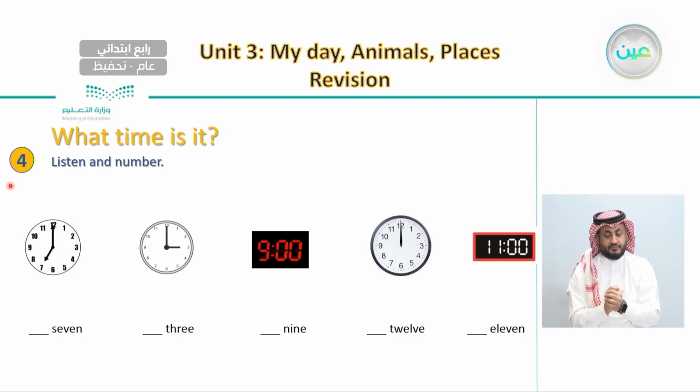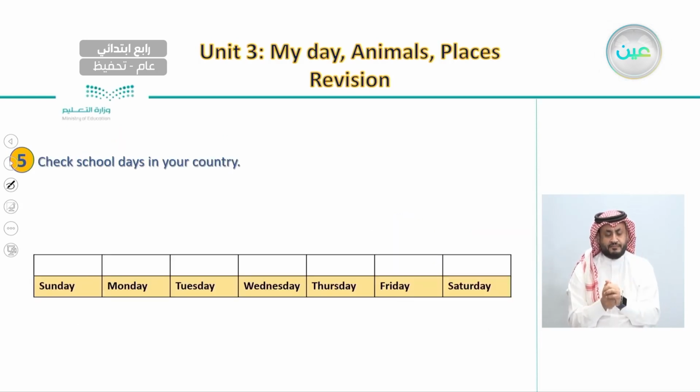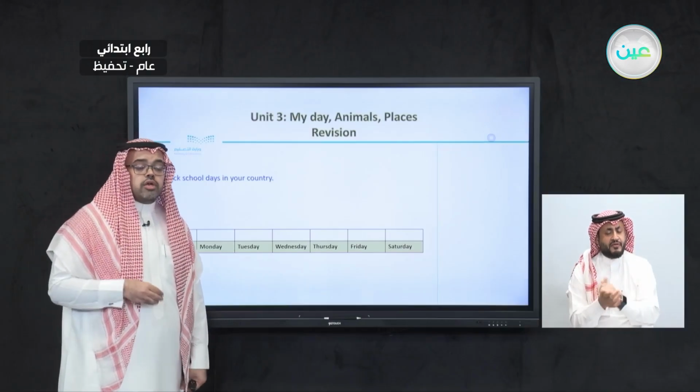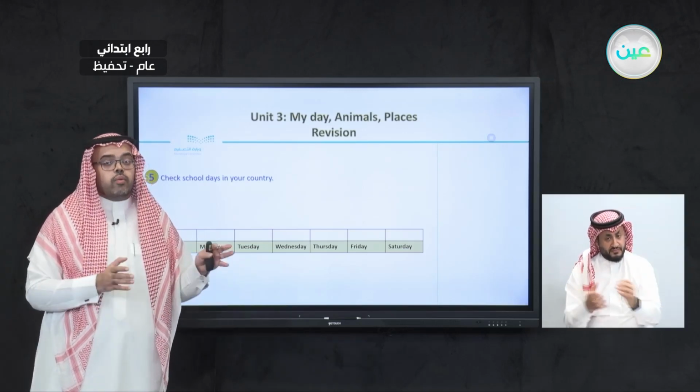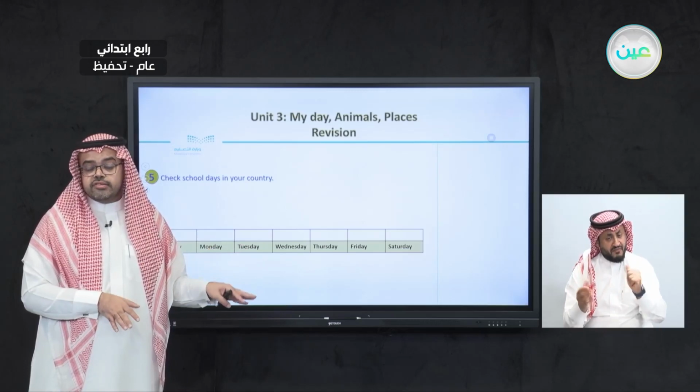We go to 12 and we write number 1. And this is only an example of how we answered this exercise. We listened to different times and we put the right numbers according to the listening. And after this, we said to put a check mark for school days in your country. For example, in your country, there are school days and weekends where you don't have school.